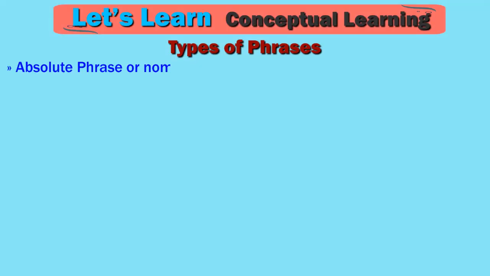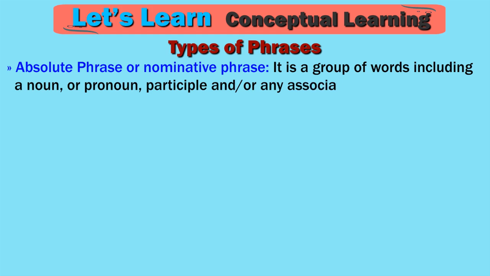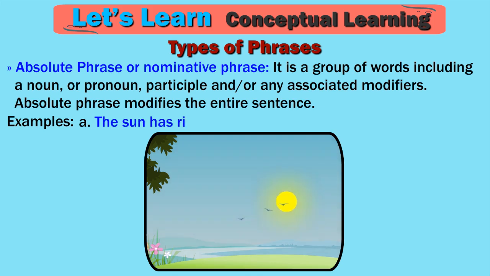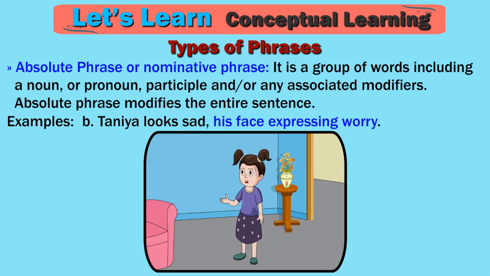Absolute phrase or nominative phrase. It is a group of words including a noun or pronoun, participle, and any associated modifiers. Absolute phrase modifies the entire sentence. Examples. A. The sun has risen, the fog dispersed. B. Tanya looks sad, her face expressing worry.